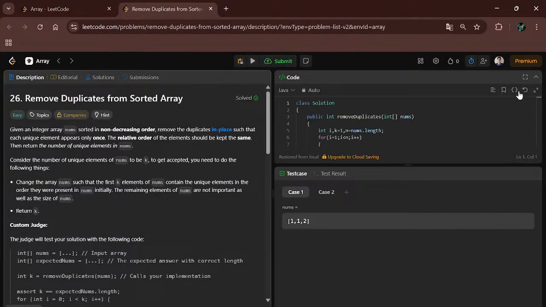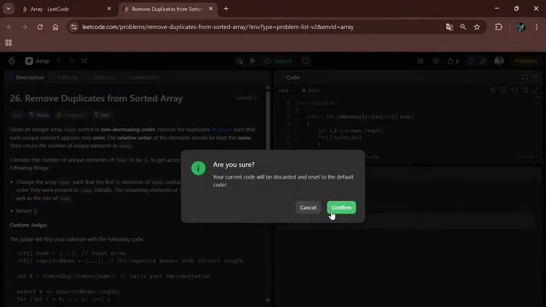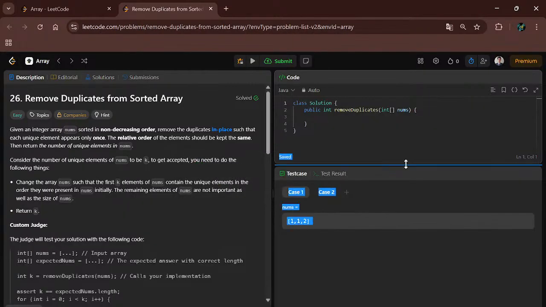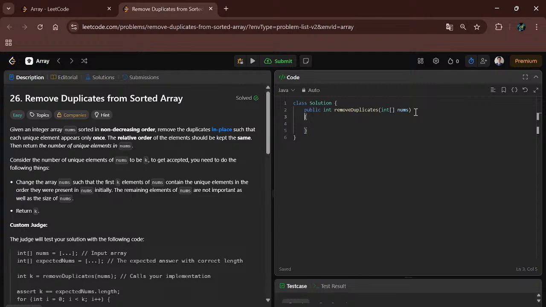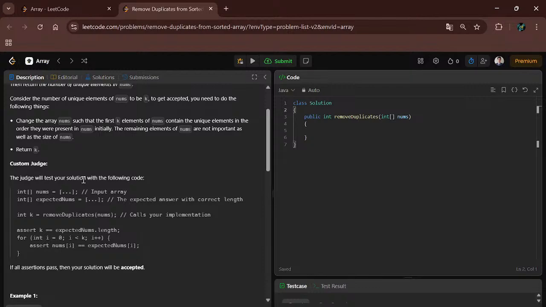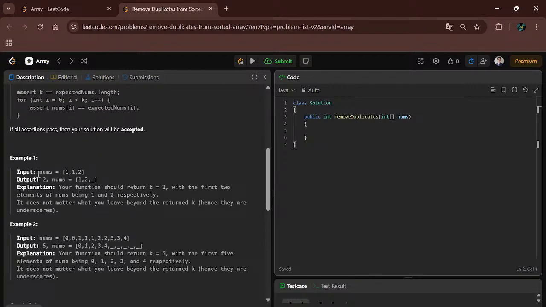Okay, I will erase the code. Here is the problem: remove duplicates from the sorted array. I will directly explain with an example. Here is the given example nums 1, 1, 2. These are in sorted manner. So we have to remove the duplicates, meaning 1 and 1 are duplicates, so we have to remove one 1 and keep 1, 2, and we have to return the size of that array.